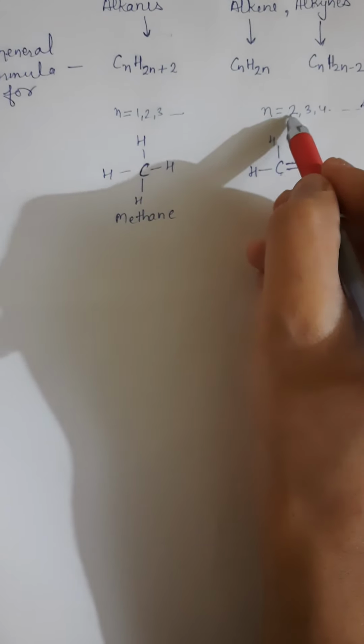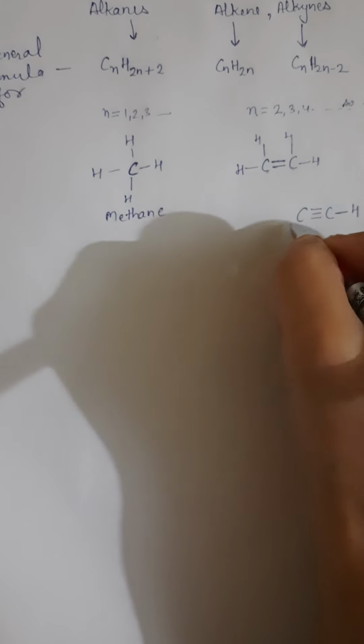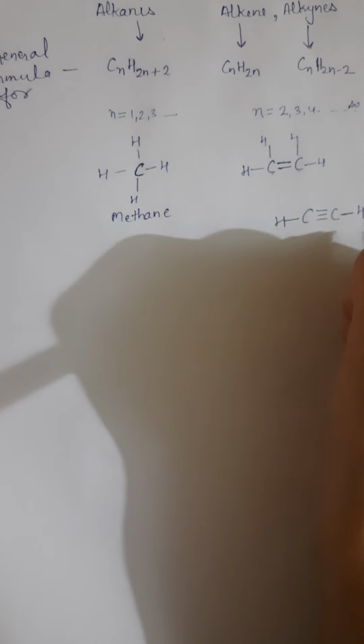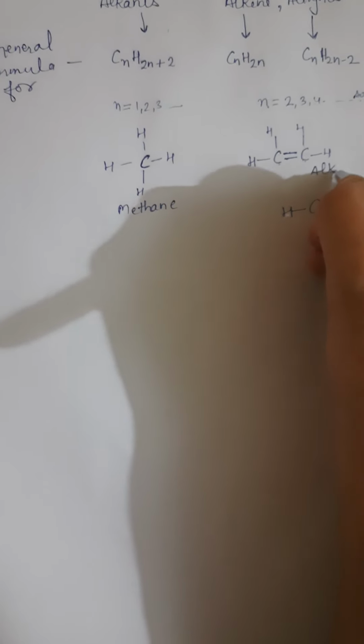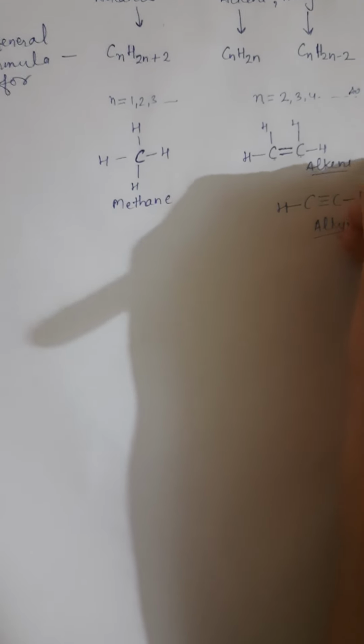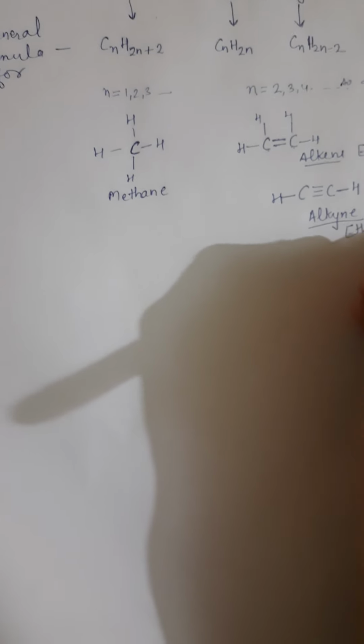That is why n will start from 2, 3, 4 and so on. Similarly for alkynes, a triple bond, then the 4th bond of each carbon with hydrogen. This is alkyne. This is alkene. That is ethane. This is ethyne. Clear?